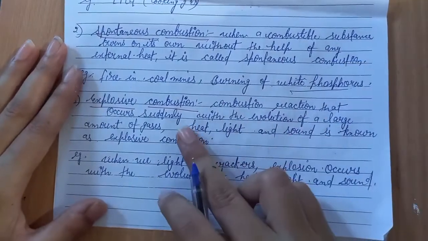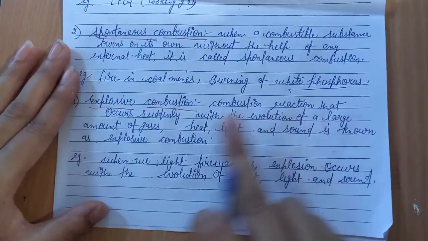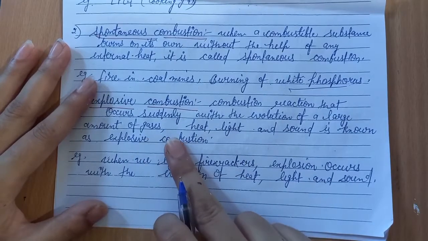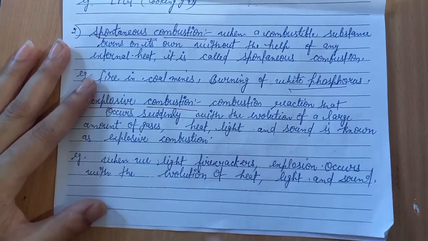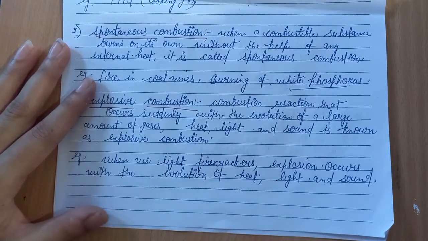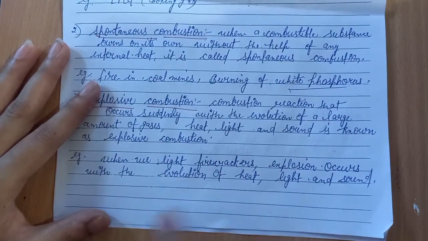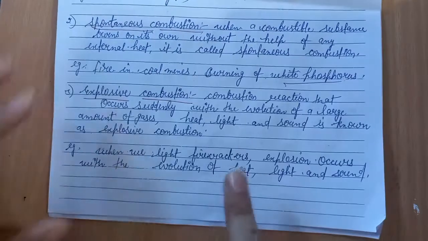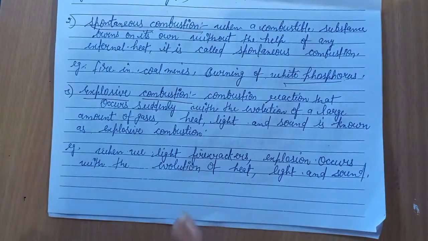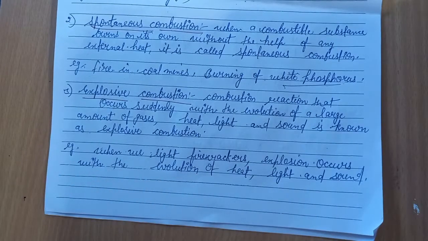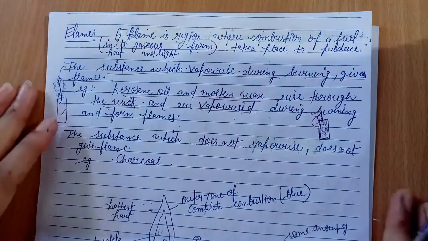Next is explosive combustion. A combustion reaction that occurs suddenly with the evolution of a large amount of gases, heat, light and sound is known as explosive combustion, such as firecrackers. When we light firecrackers, an explosion occurs, and in that explosion a very large amount of heat, light and sound is produced. So that is explosive combustion.